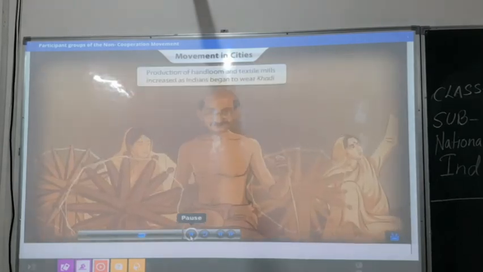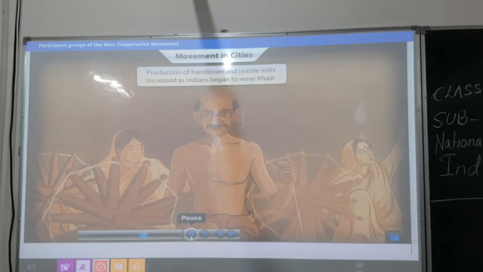Since Indians started wearing Indian clothes like khadi, handloom and textile production went up.